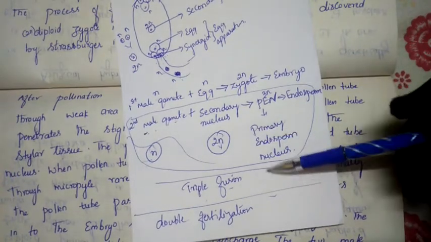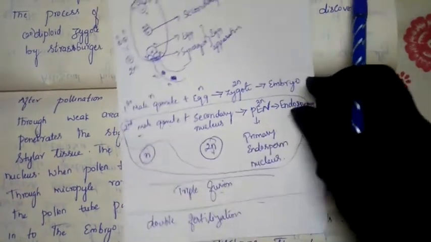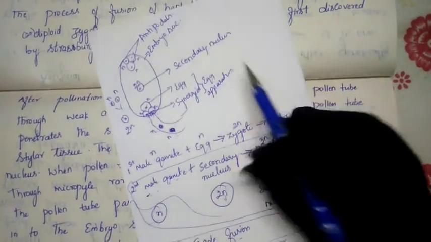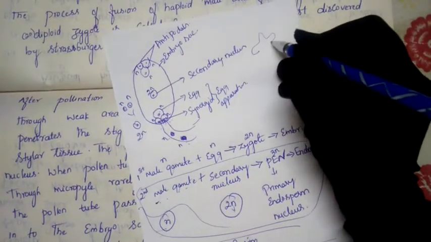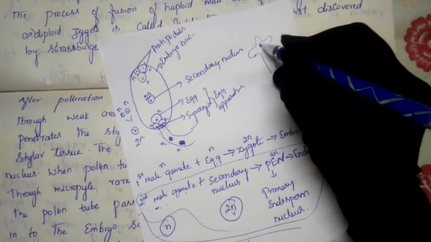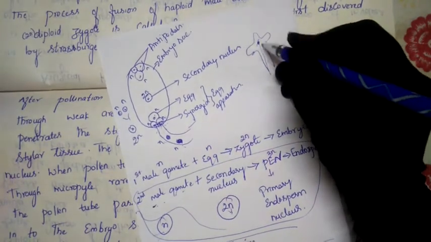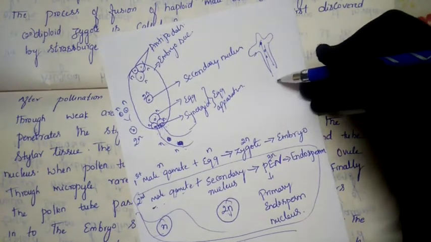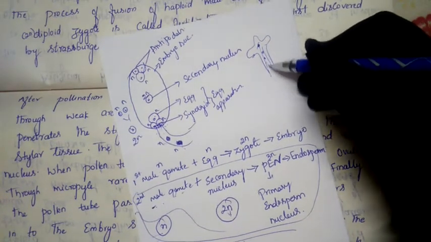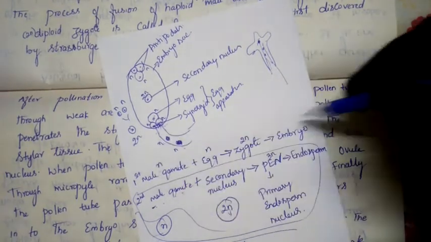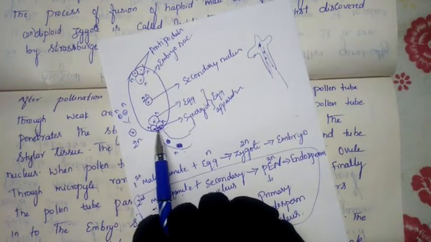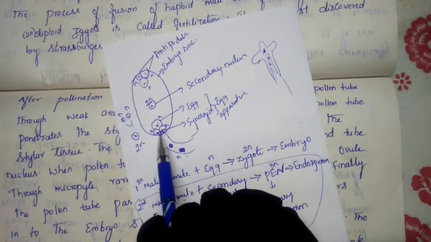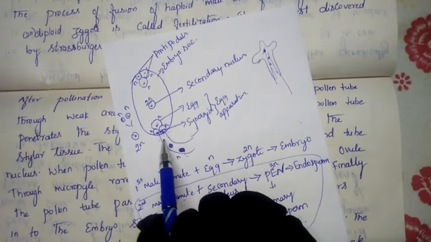This process we are calling double fertilization. After the pollen grains are shed on this stigma, after compatibility the pollen tube will arise, and that pollen tube will discharge the 2 male gametes, as I said in my previous class. This pollen tube reaches towards the ovary and takes entry into the anatropous ovule. Inside the anatropous ovule, it contains the embryo sac.